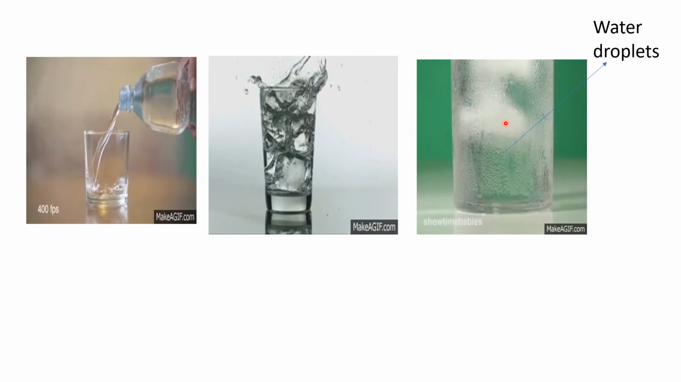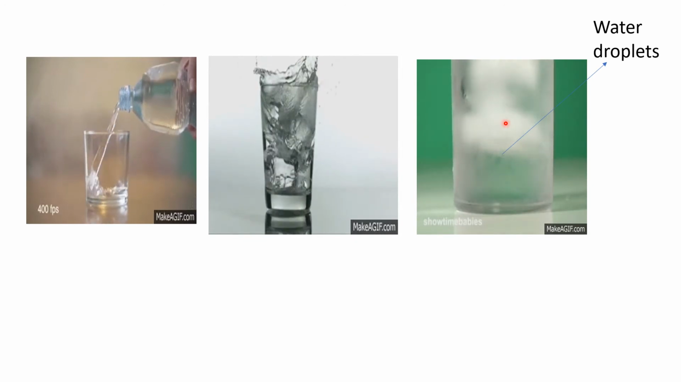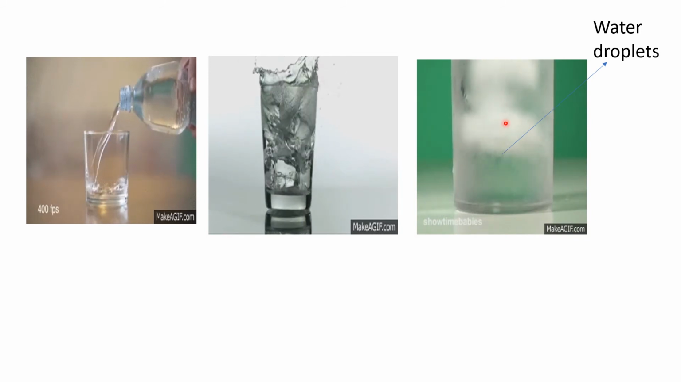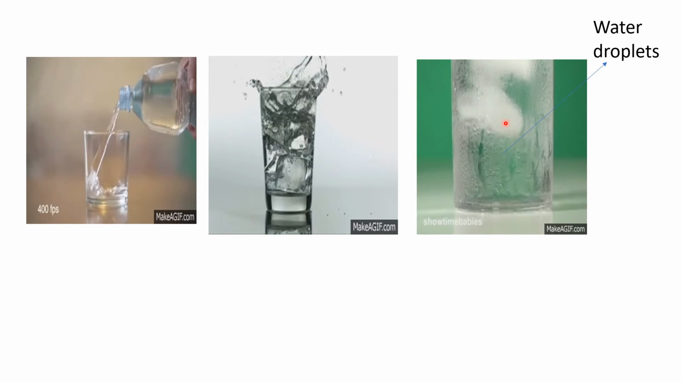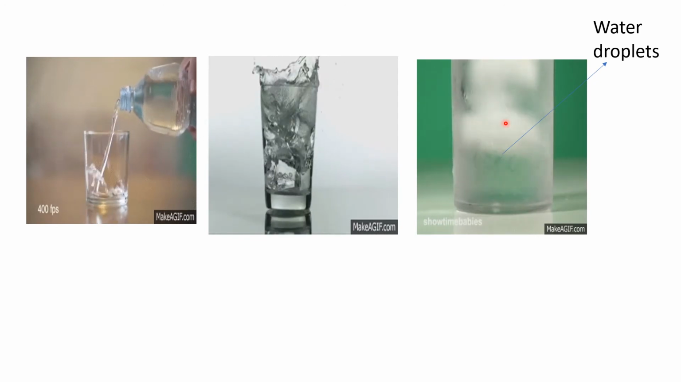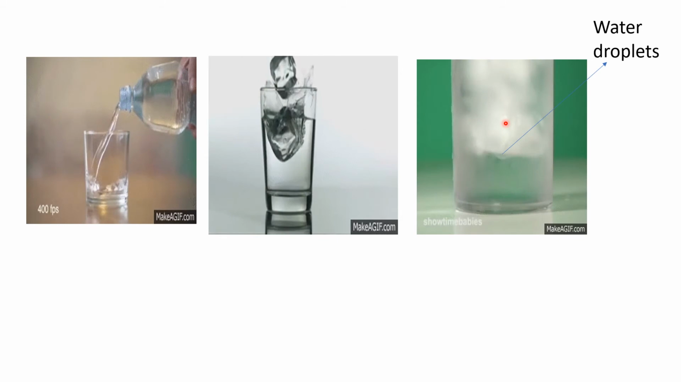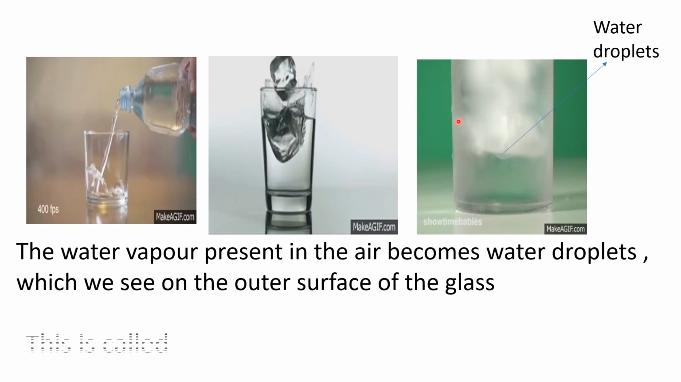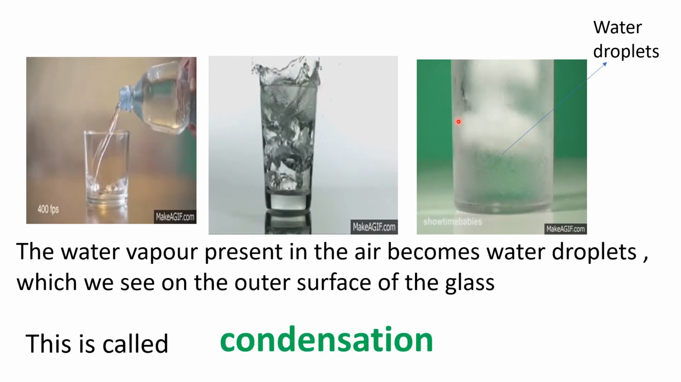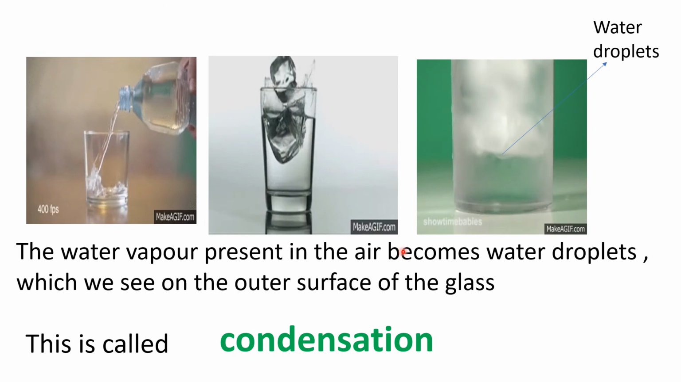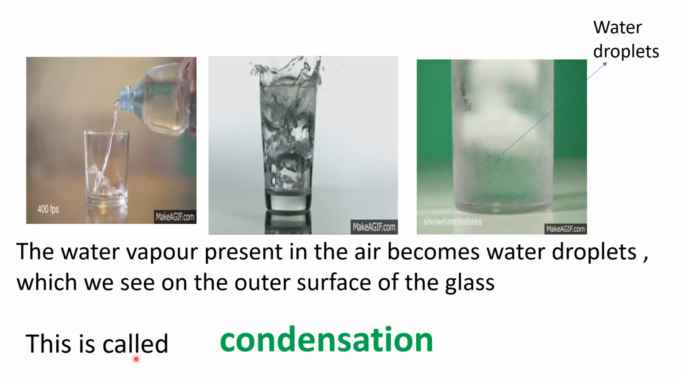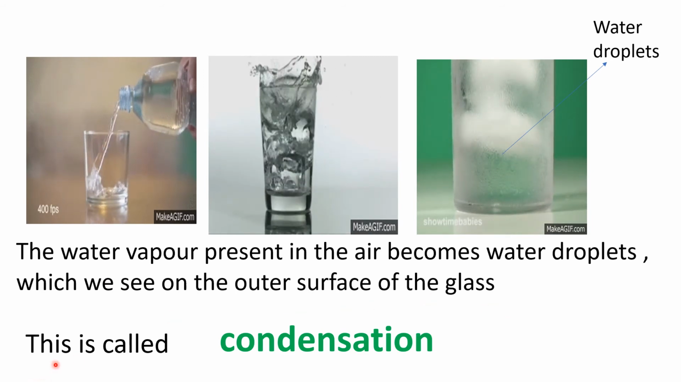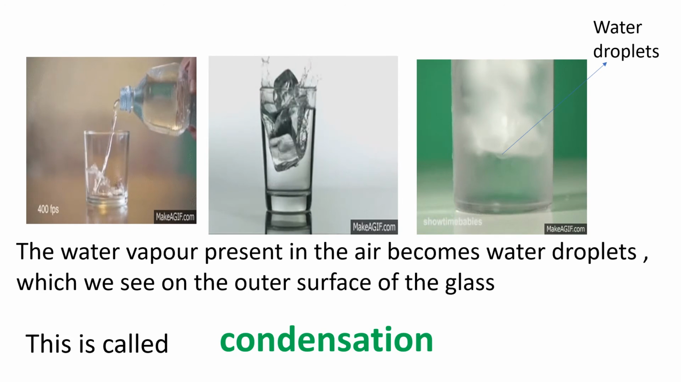Now there is air outside, no? Which melts the ice. The outer surface of the glass gets cooled. The water vapor present in the air becomes water droplets, which we can see on the outer surface of the glass, and this is called condensation. So the water vapor present in the air becomes water droplets, which we can see on the outer surface of the glass. So this is called condensation.